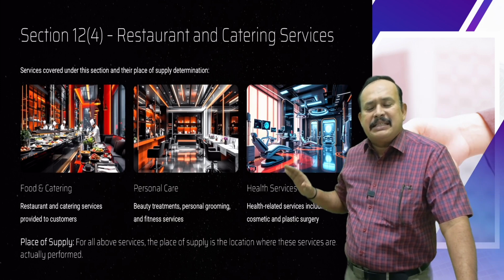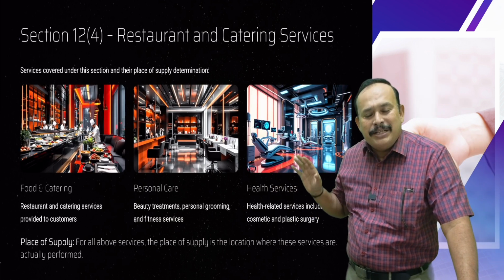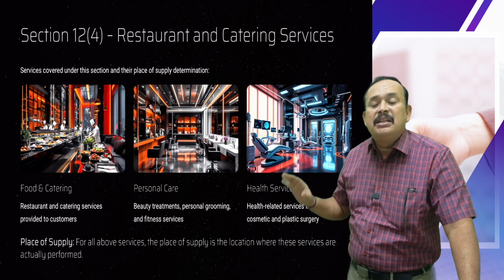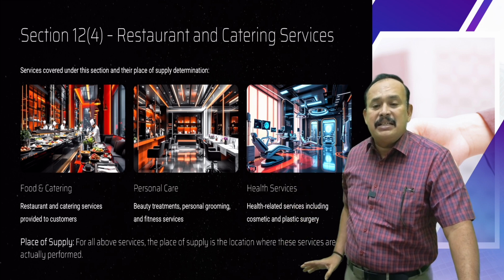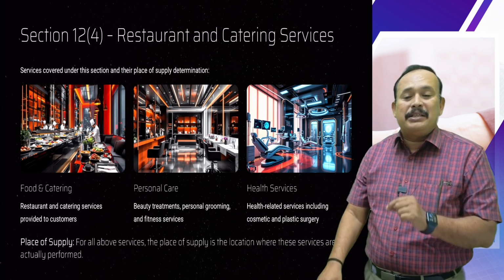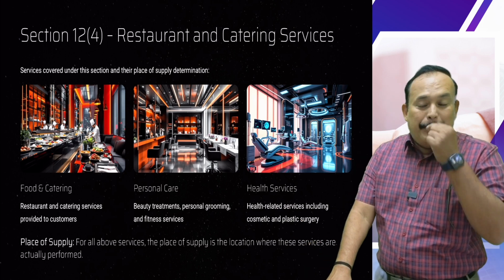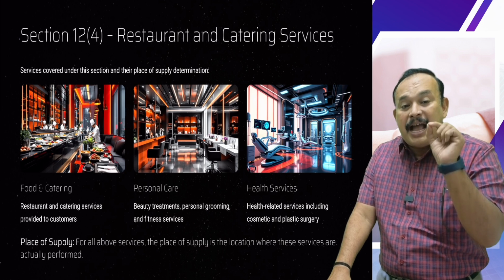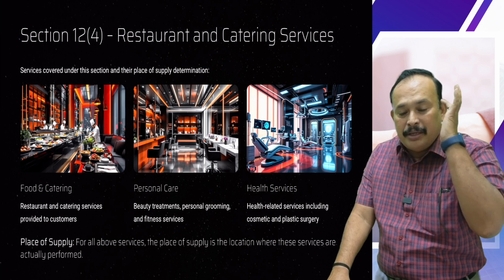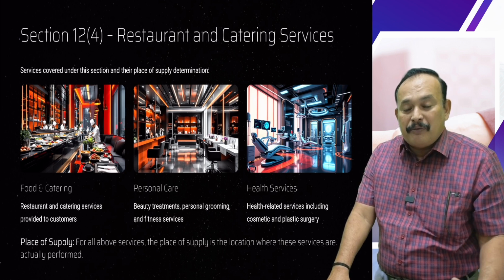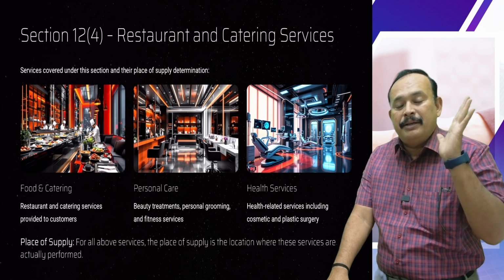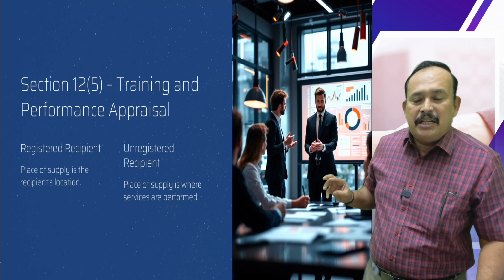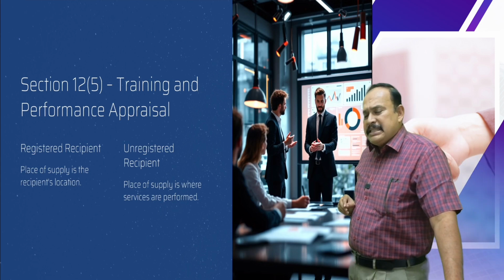Now coming to the other point. Restaurant services, catering services, beauty treatment services, personal grooming services, fitness services, health related services, including cosmetic and plastic surgery services: place of supply goes where the services are actually performed. Actually where you perform, that is the place of supply. Good. Further, I am referring here, Section 12, subsection 5.